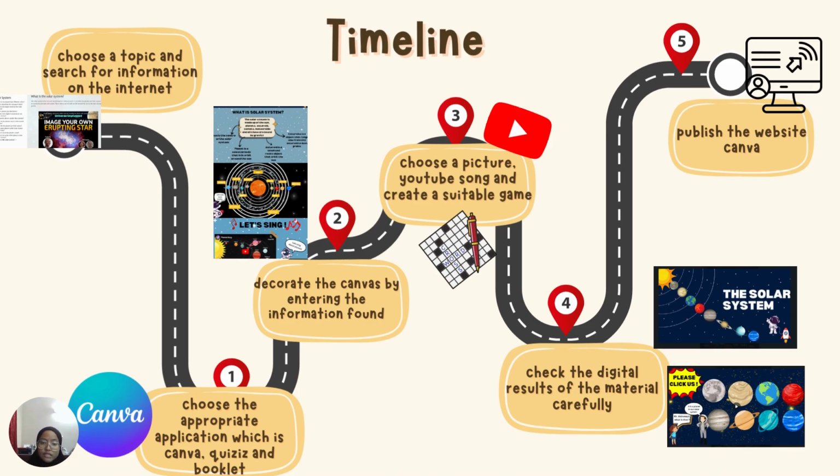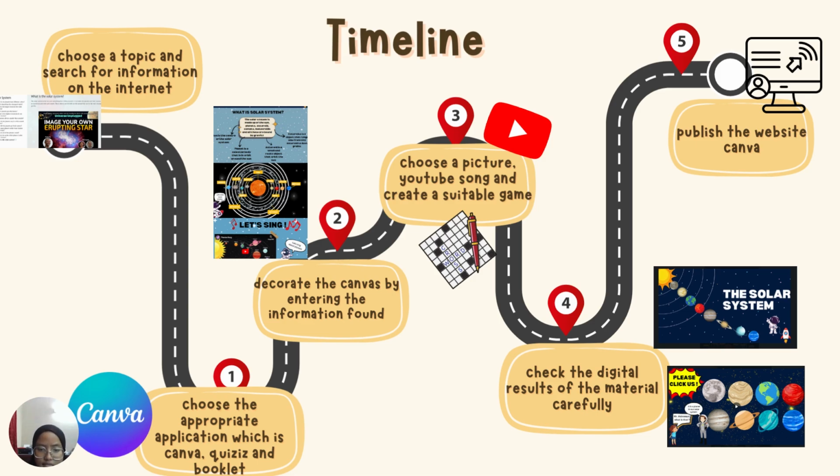Next, throughout the digital production of this material, I have gone through several processes, which I call this timeline. Okay, the first is I choose a topic and search for information on the internet, like the NASA website. So as you guys can see in this slide, I have put the website that I chose, which is the NASA website. Next, I choose the appropriate applications, which are Canva, Quizzes, and Bluecurt. Why did I choose these apps? Because they are easier to access.